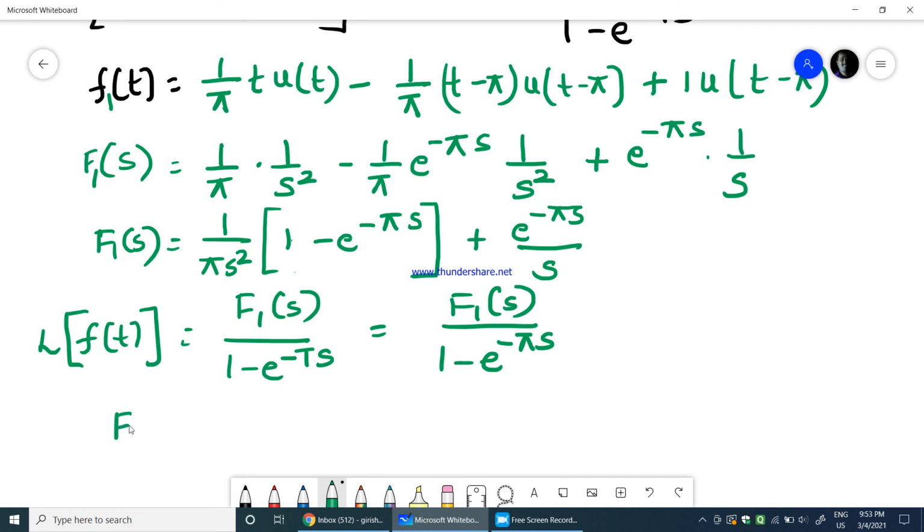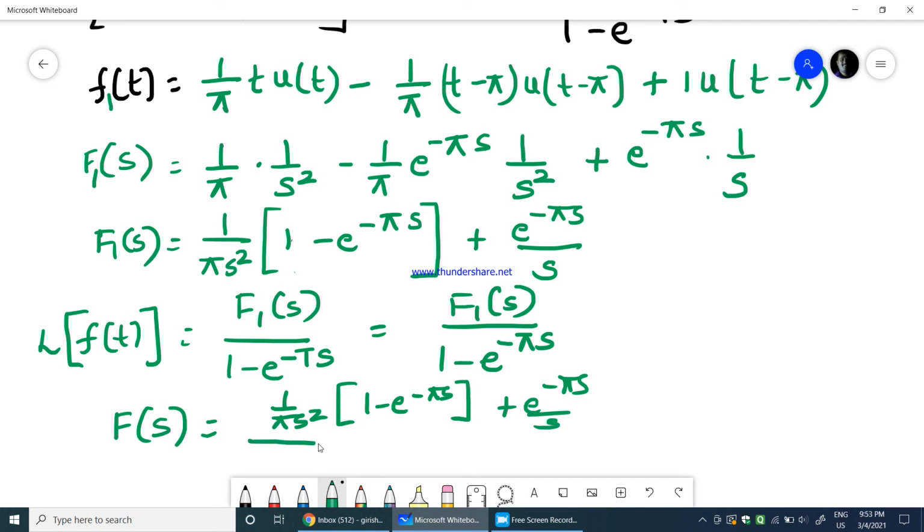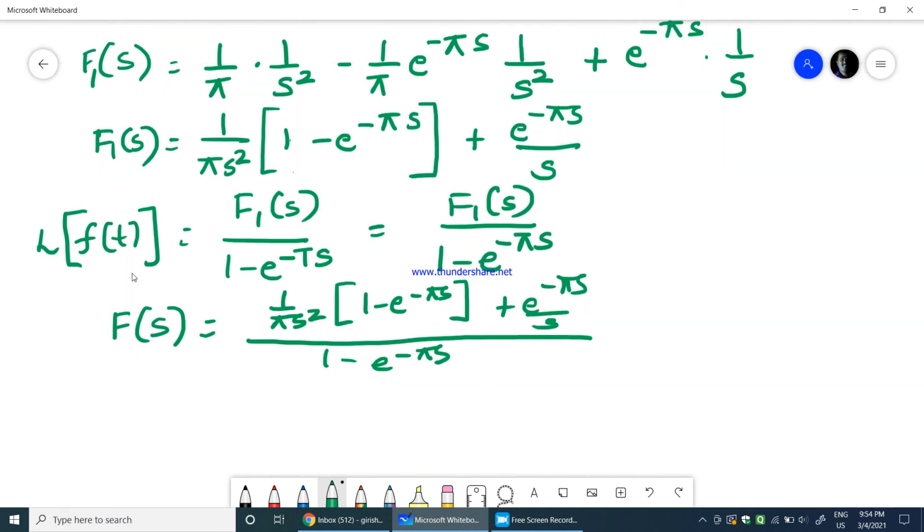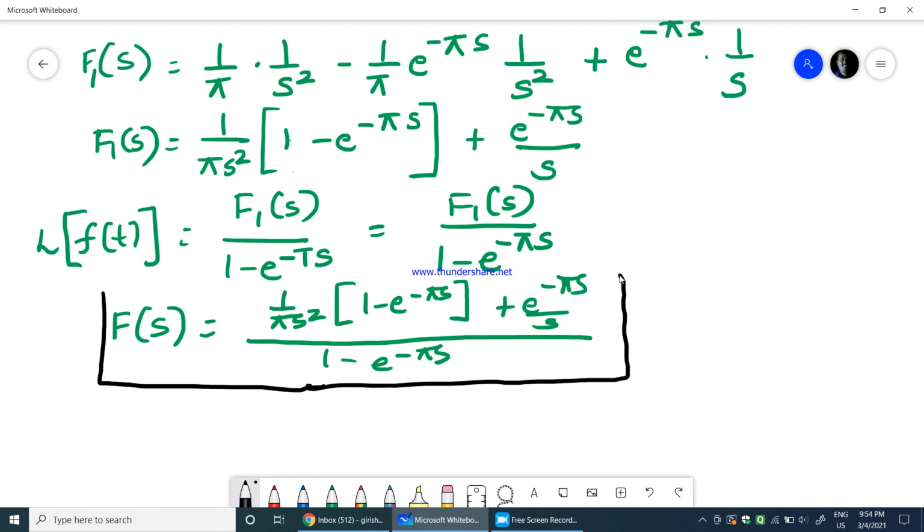Therefore, F of s, the Laplace transform of the complete periodic function, is equal to 1 over pi s square into 1 minus e power minus pi s, plus e power minus pi s by s, whole thing divided by 1 minus e power minus pi s. So this would be the final solution for the given sawtooth periodic function.